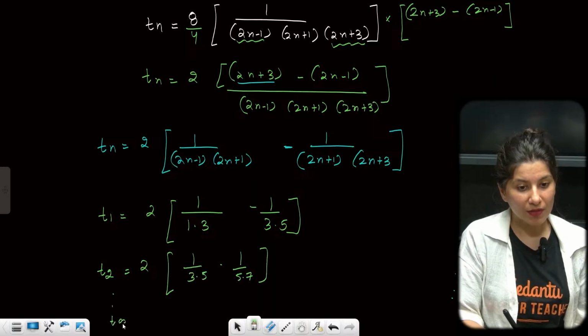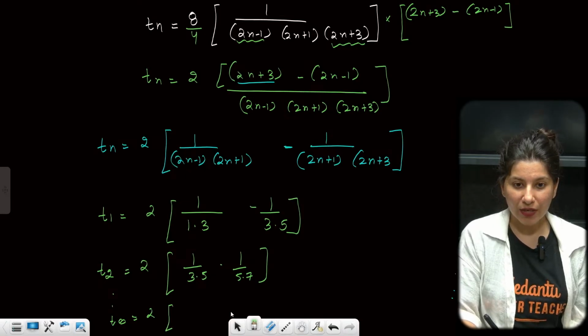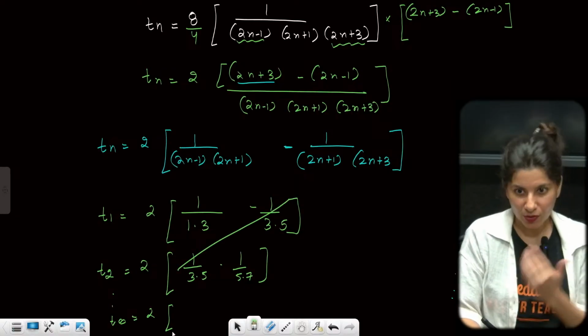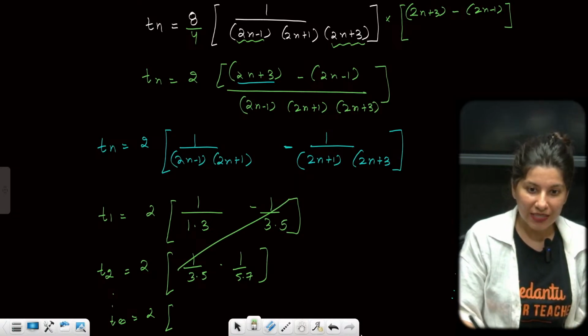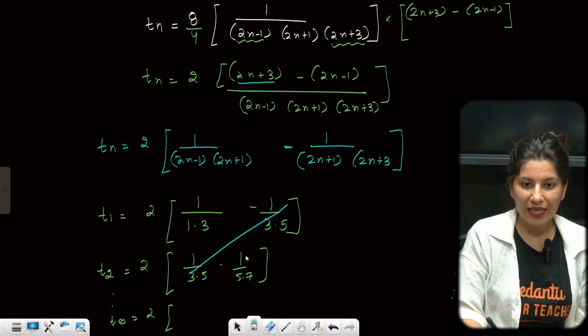And the best part is you have to go towards infinity only. 2 times, okay, it is going to be whatever, but it is infinity. See, so now you start cancelling. If you add, because you need sigma Tn, right? Sigma Tn means what? T1 plus T2. So see what is going to happen. Terms will get cancelled out. This is going to get cancelled out with this.